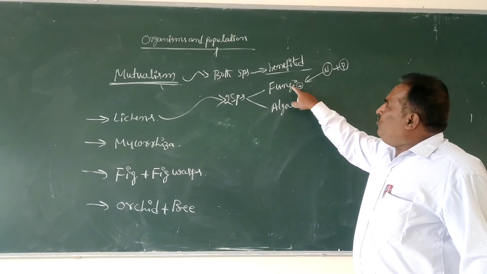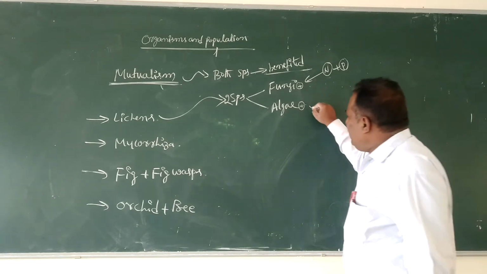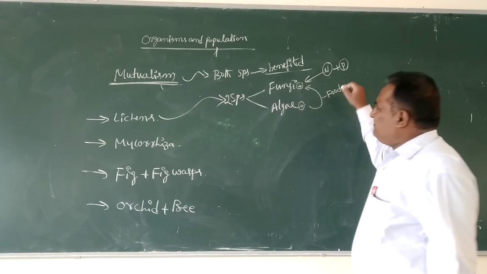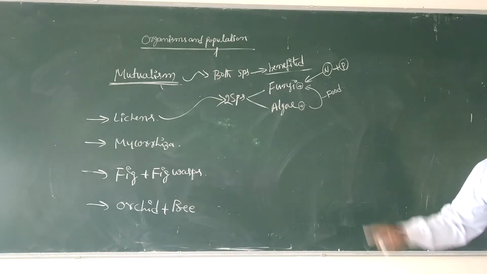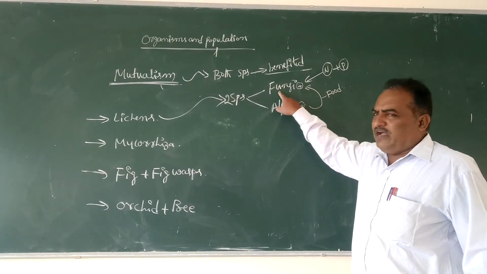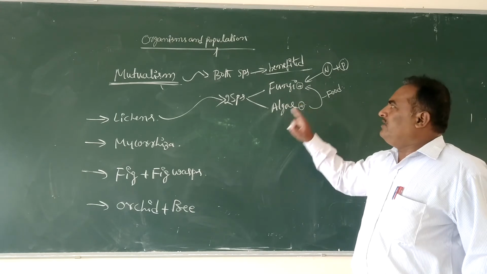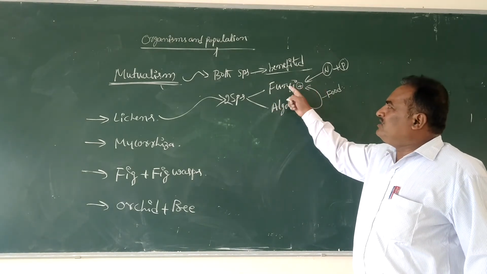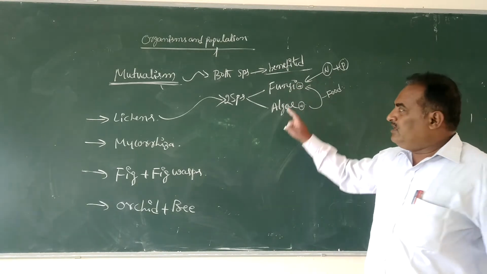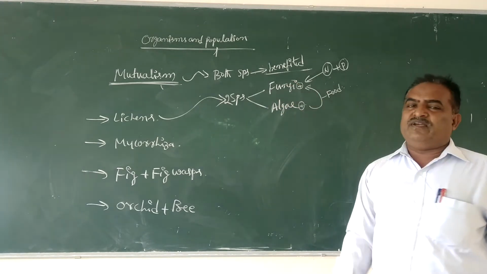Fungi provide nutrition and protection to the algae, but algae provide food for the fungi through the process of photosynthesis. In this association, both the species, fungi and algae, are benefited.